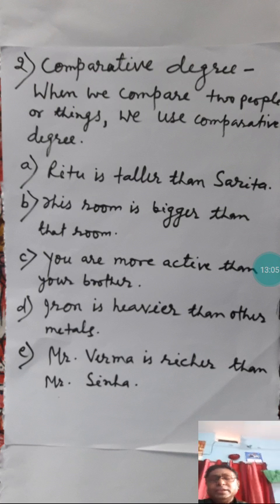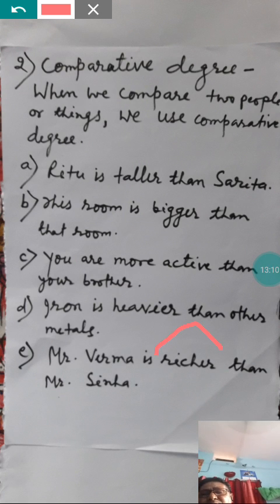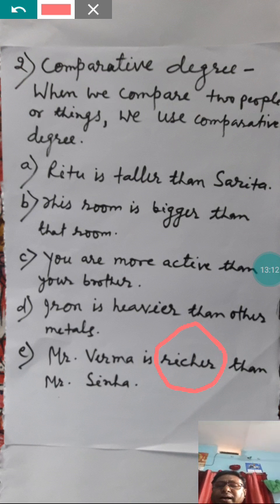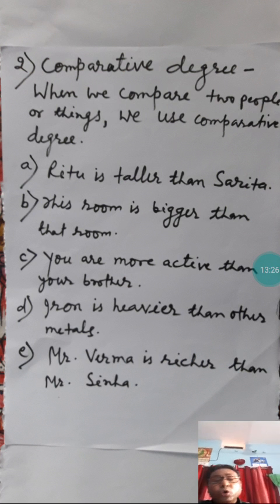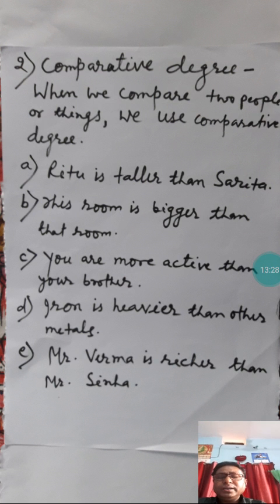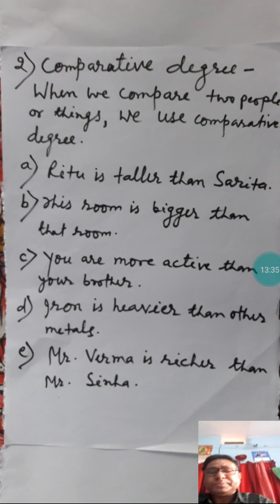Mr. Sinha. So the word richer describes who is richer between the two people. The words used in these sentences, like taller, bigger, more active, heavier and richer, are comparative forms of adjectives, used in comparative degree.